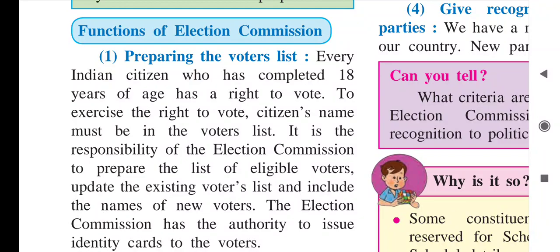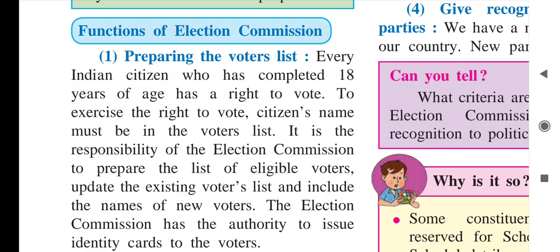Children, those Indian citizens who have completed 18 years of age get the right to vote by our Constitution, but for that our name must be enlisted in the voters list. Without our name in the voters list, we cannot exercise our right to vote. If you want to exercise your right to vote, then your name must be in the voters list.